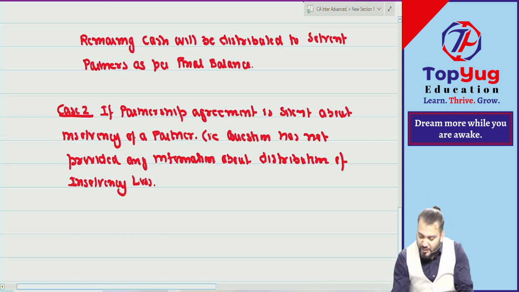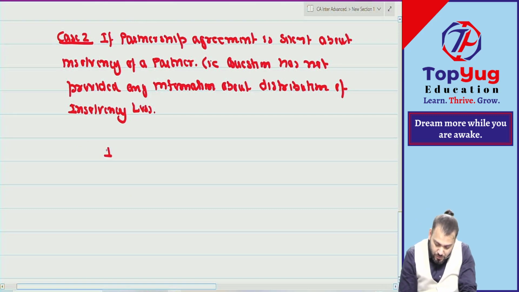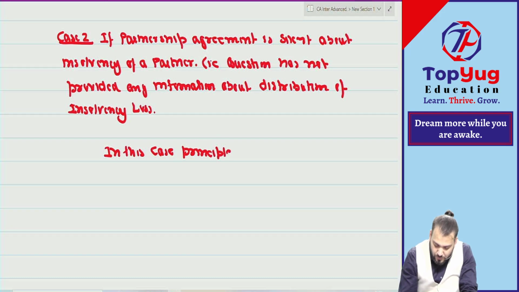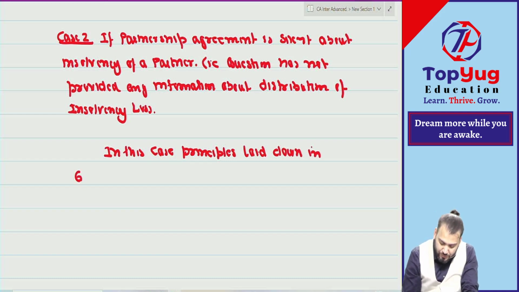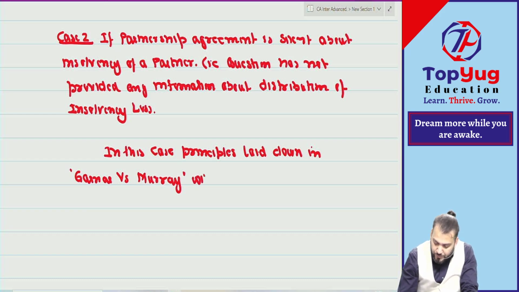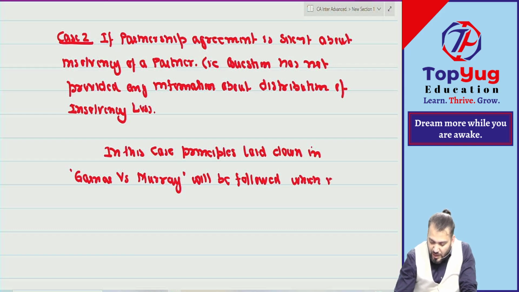Correct? Means in this case, the principles laid down in Garner versus Murray will be followed, which is as under.